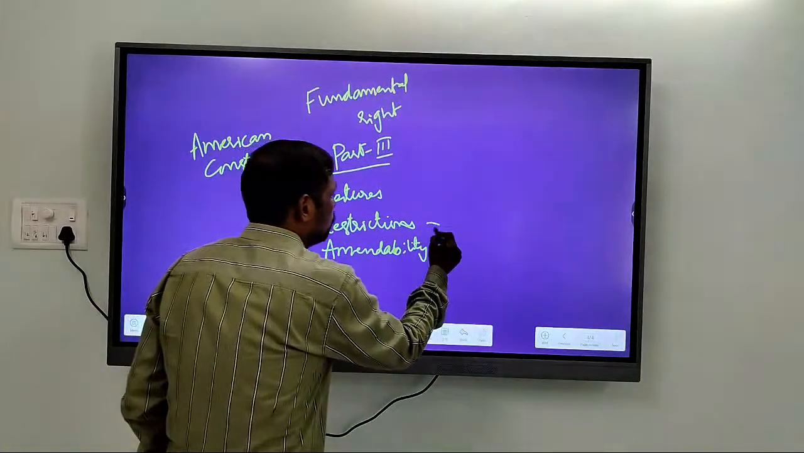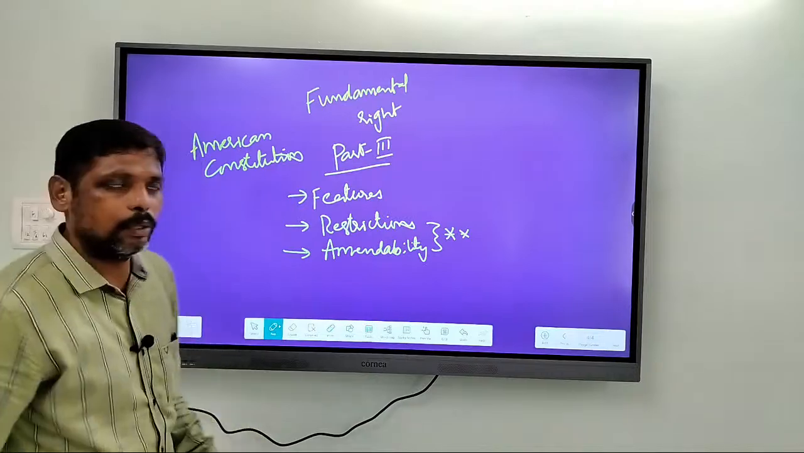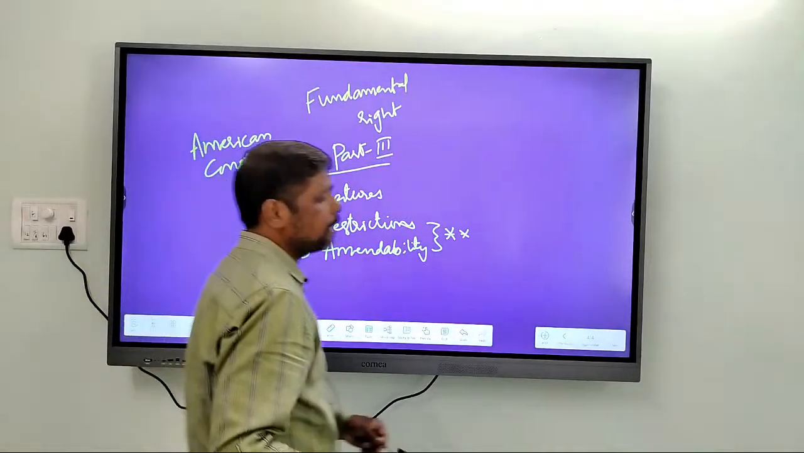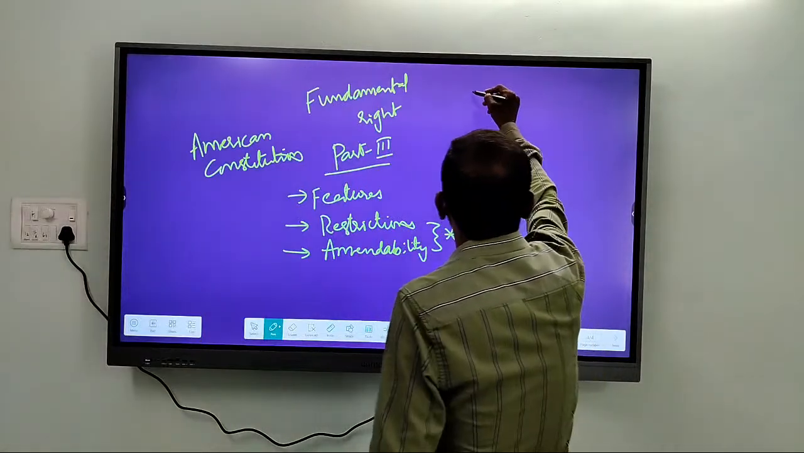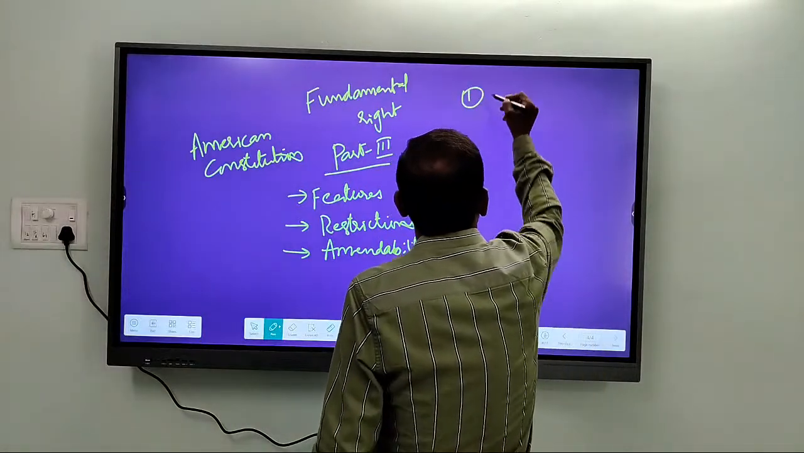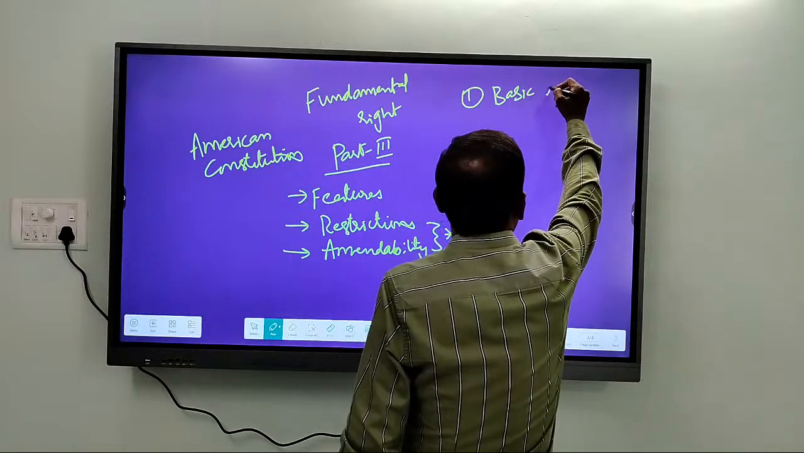So these two are very, very important. I will discuss them by using the judgments given by the Supreme Court. Alright. So first let me talk about the features of fundamental rights. They are regarded as basic rights of the Constitution.